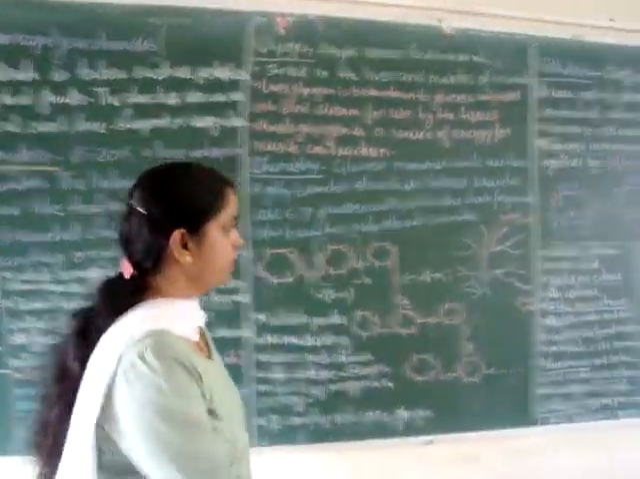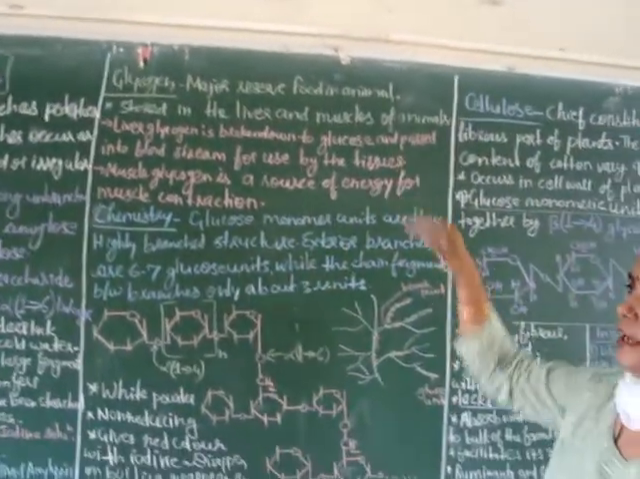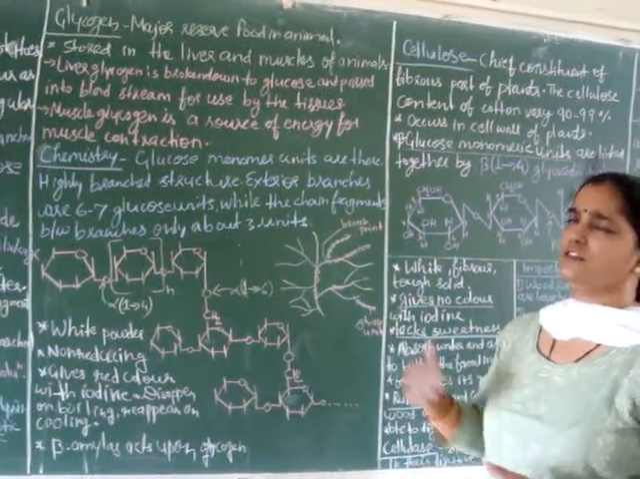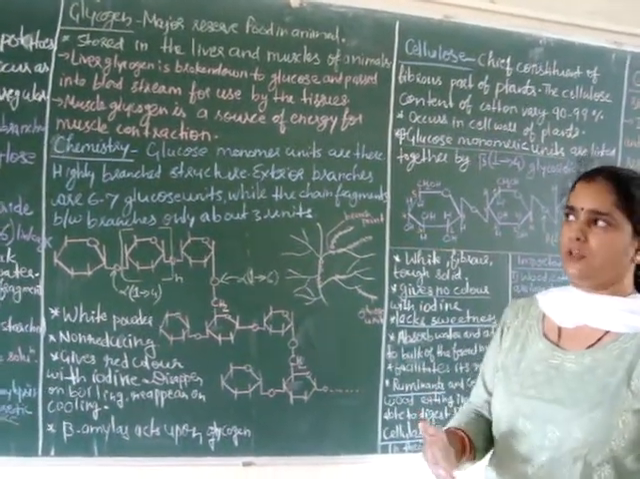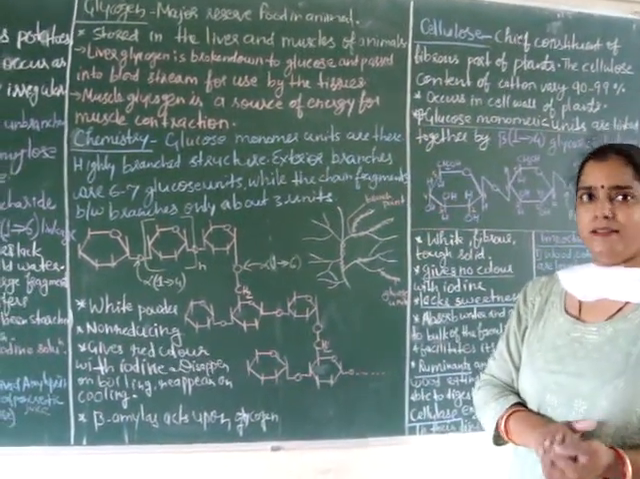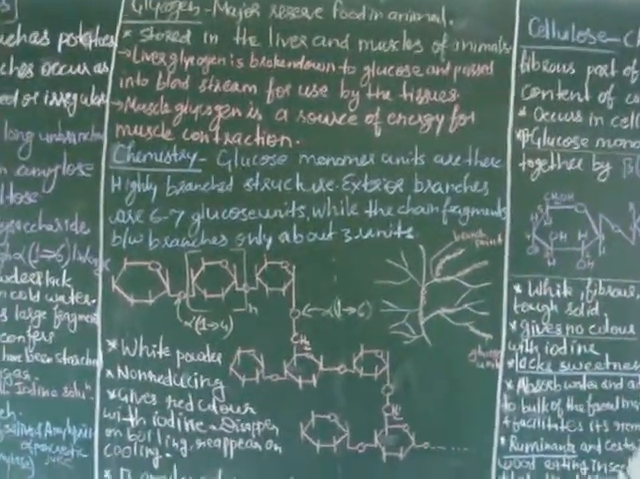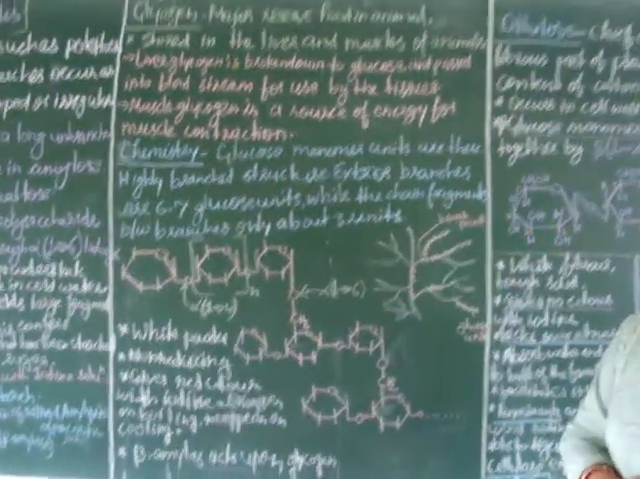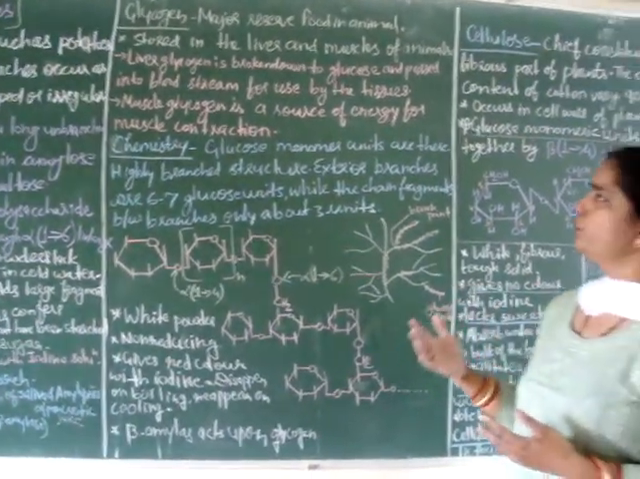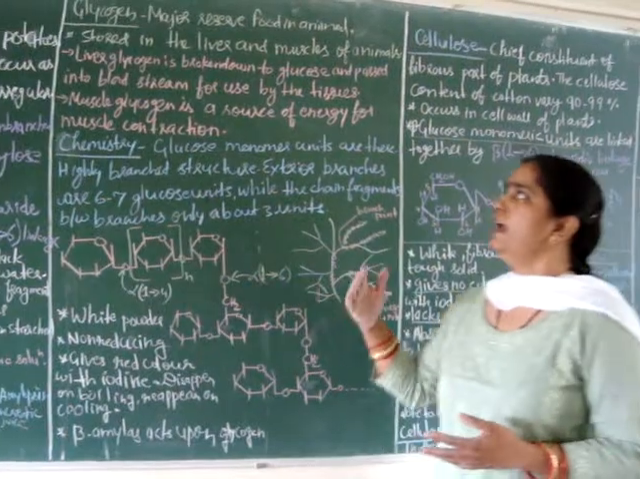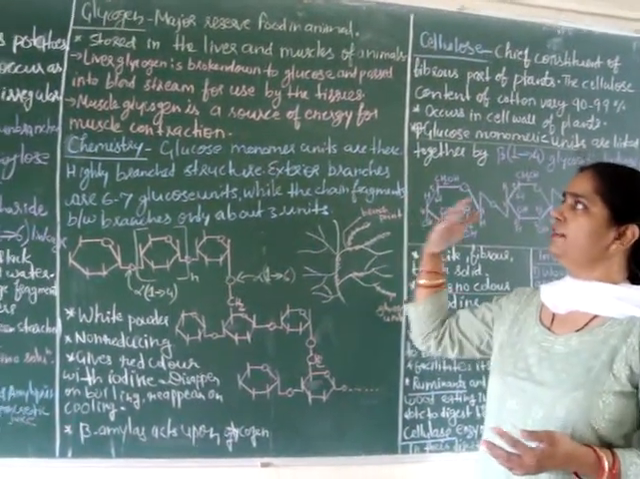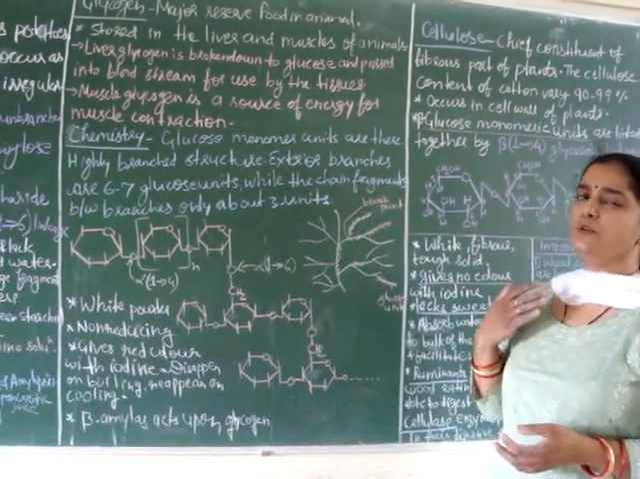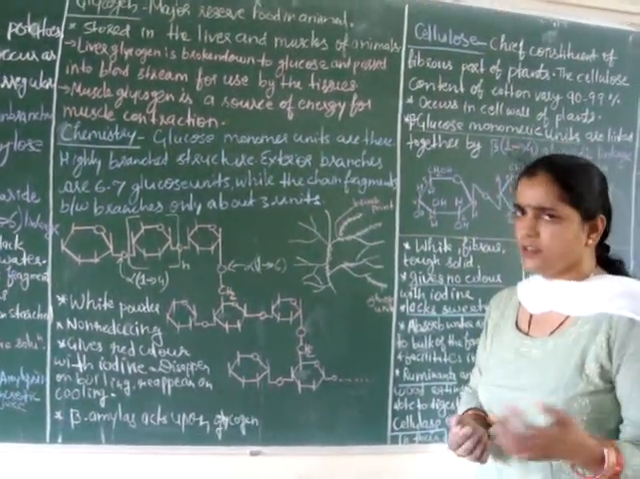Now the next example of a homopolysaccharide is glycogen. Glycogen is the major reserve food in animals. Sometimes it is also known as animal starch because starch is present only in plants and glycogen is present only in animals. It is stored in the liver and muscle cells. Liver glycogen is broken down to glucose and passed into the bloodstream, from where it is used by the tissues. And muscle glycogen is a source of energy and it provides the energy for muscle contraction.